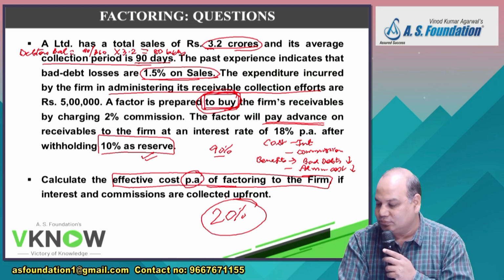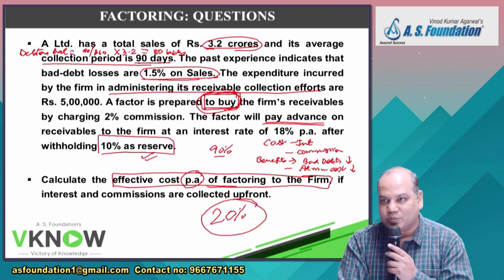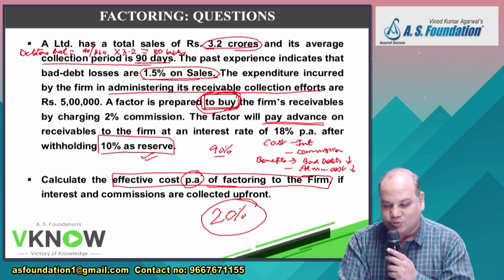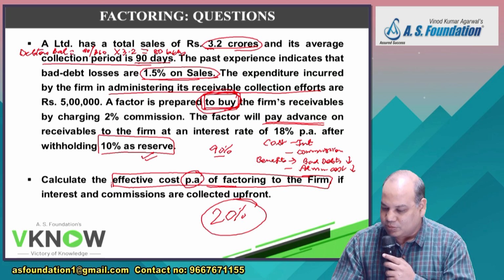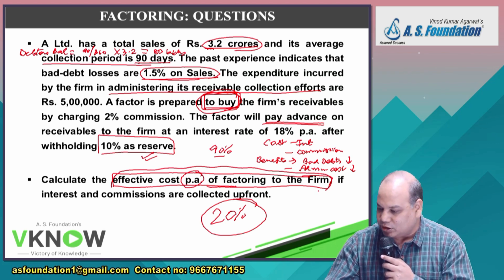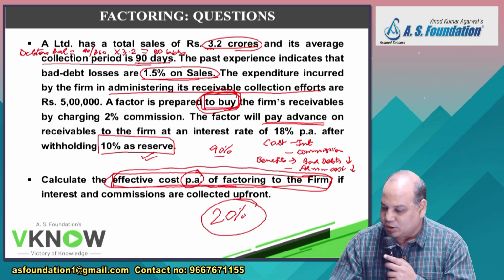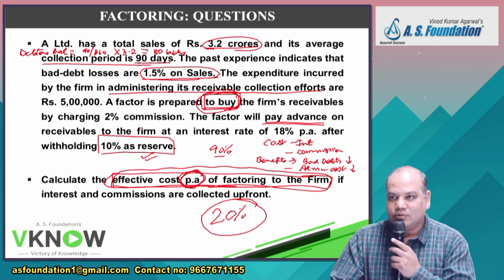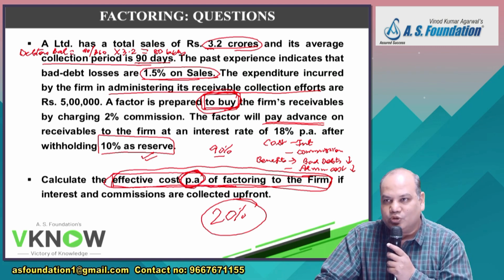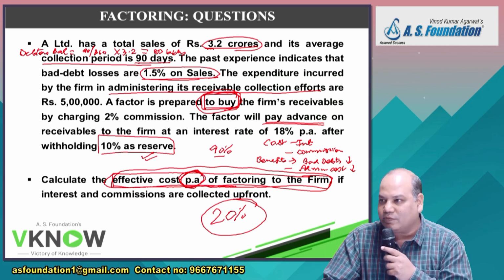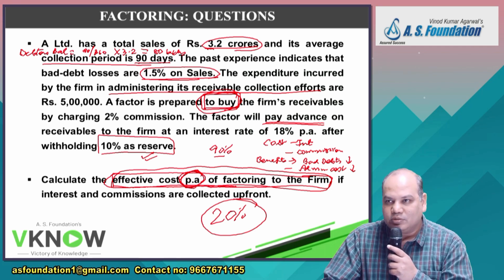But if the bank overdraft is 24%, I will go with the factor. So as a student of finance, you should be able to compare various options using their effective cost in percentage per annum, so that you can decide which option is better for you. If you have to borrow money, the one which is lower is better.